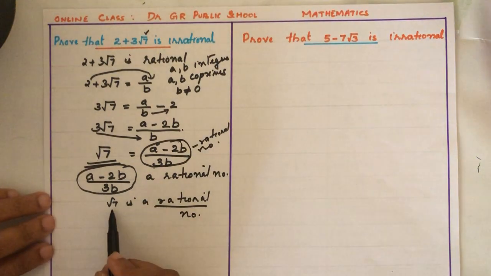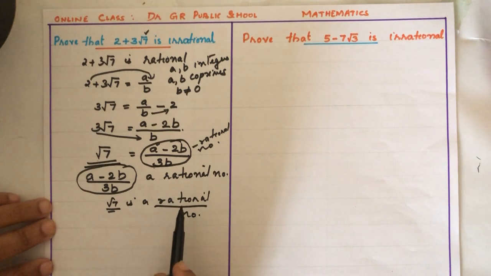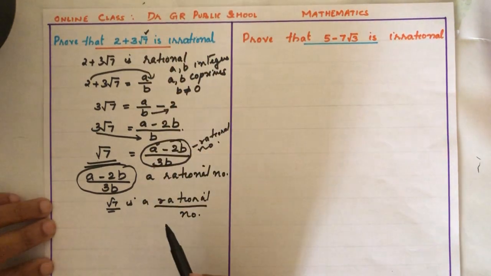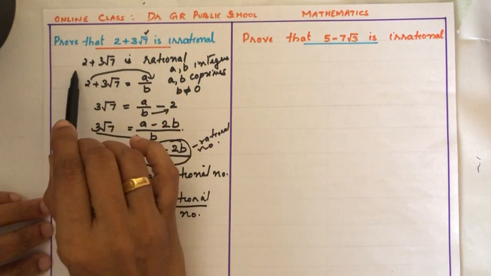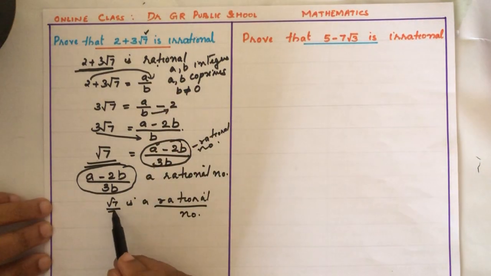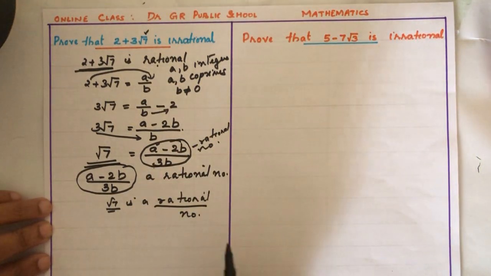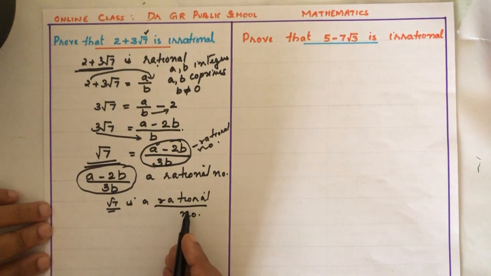So is it true? Can we say root 7 is a rational number? No, because we know root 7 is an irrational number. So if we take this 2 plus 3 root 7 as a rational number, we get root 7 also as a rational number. But this is a contradiction, isn't it?